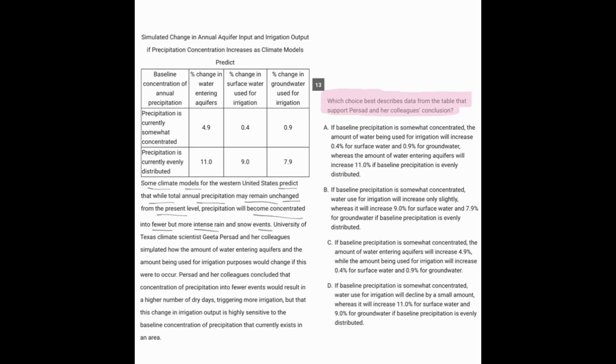These researchers simulated how the amount of water entering the aquifers and the amount used for irrigation would change if this were to occur. They concluded that concentration into fewer events would result in a higher number of dry days, triggering more irrigation. But this change is highly sensitive to the baseline concentration of precipitation that currently exists in an area. So this is another monster tough question, similar to question 11, but not quite as bad as that one.